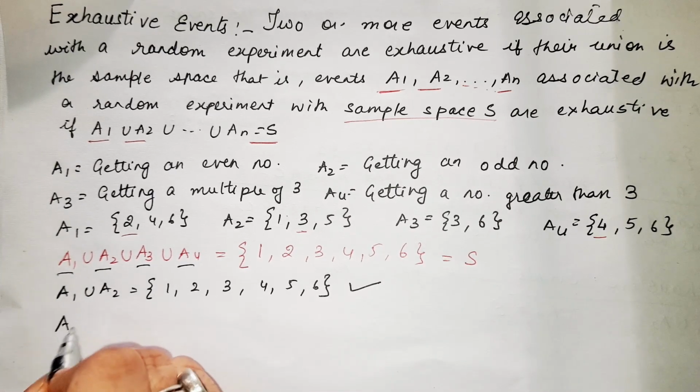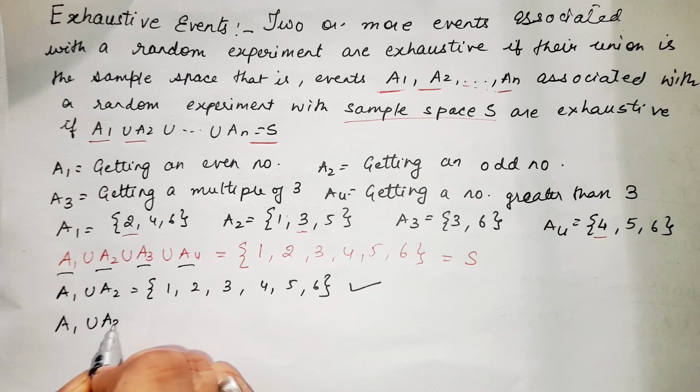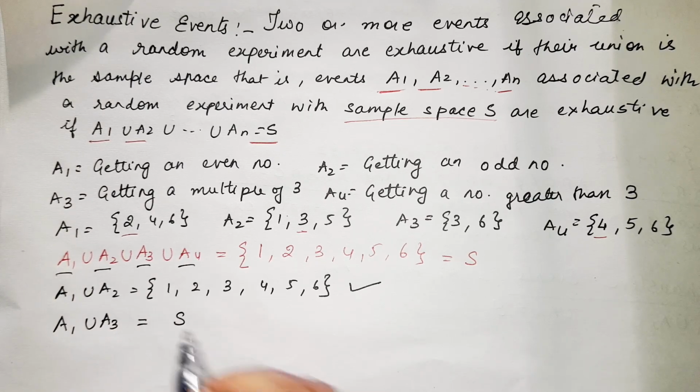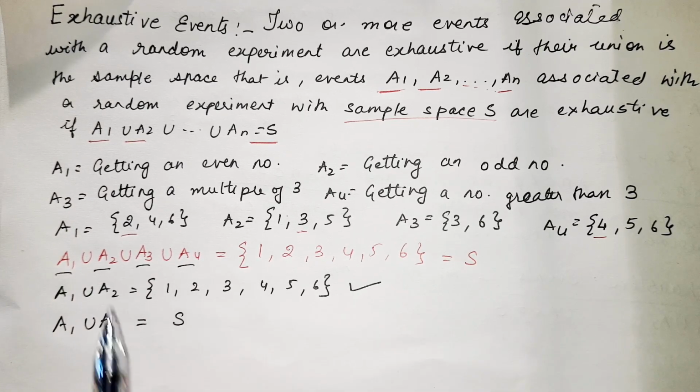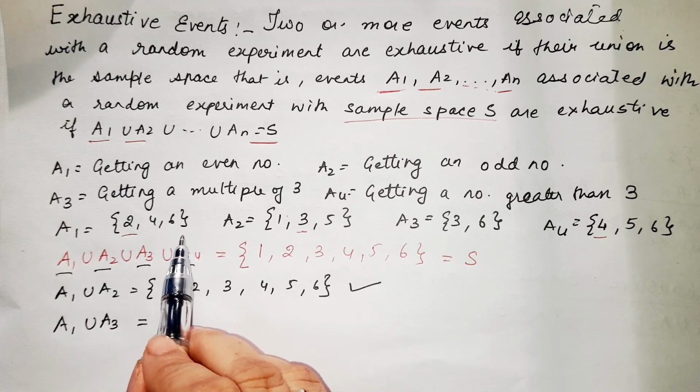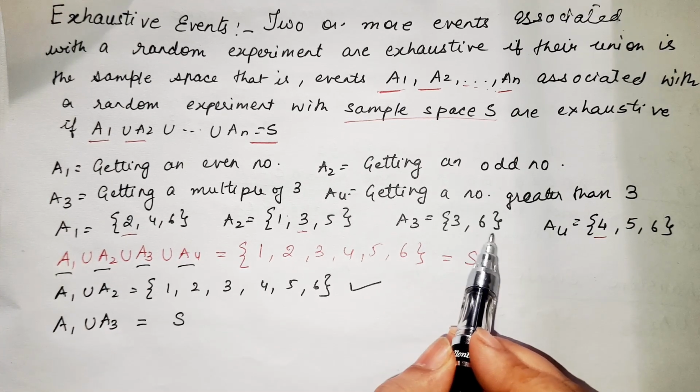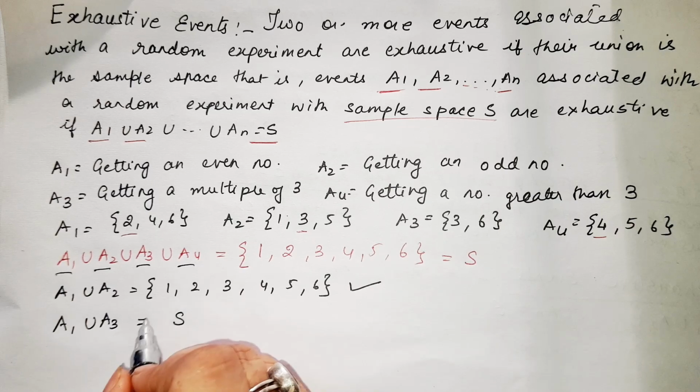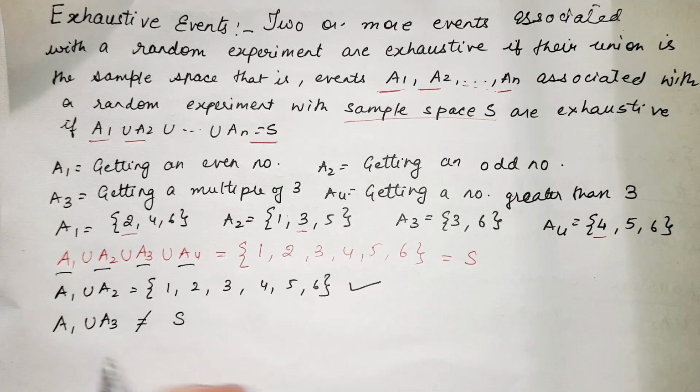But if I check A1 union A3, is it equal to sample space S or not? A1 is 2, 4, 6. A3 is 3 and 6. We don't have 5 and 1 here. So this is not equal to sample space. Therefore, A1 union A3 is not exhaustive. I hope the concept of exhaustive event is clear.